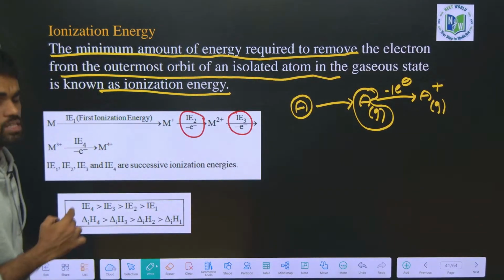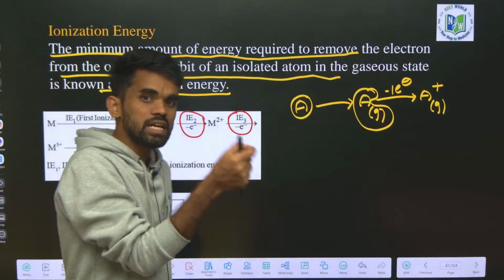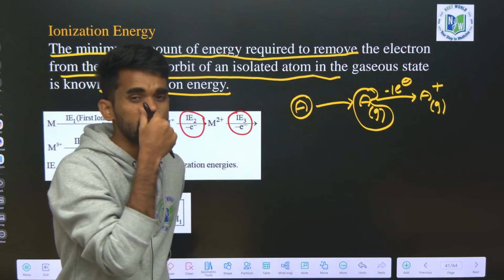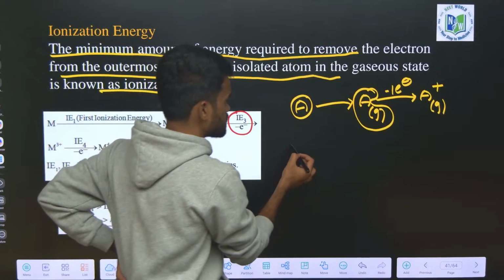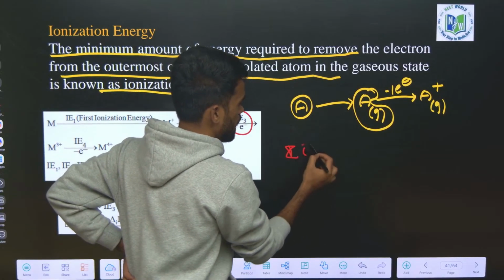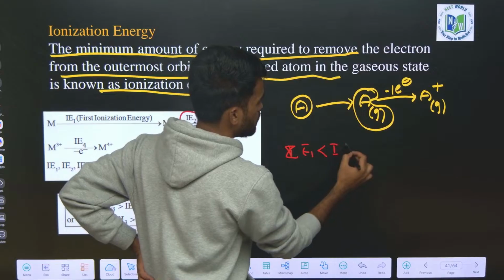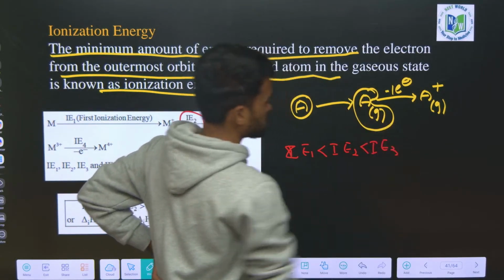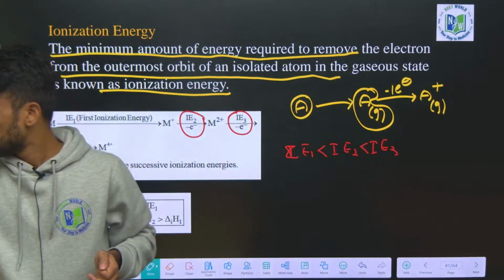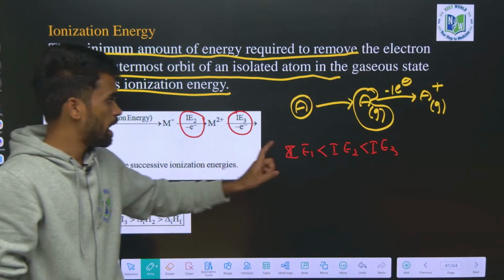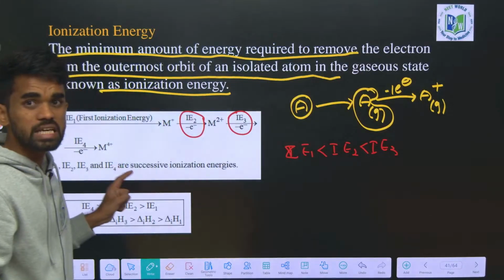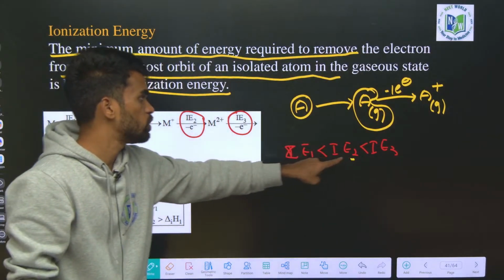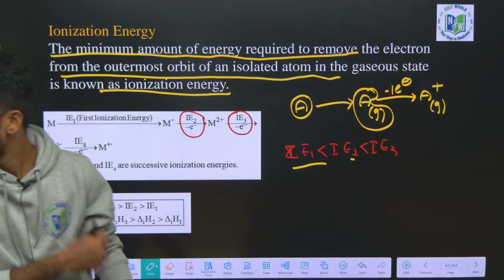Okay, always remember, removal of the first electron is easier than the other electrons. So always remember, successive ionization energy if they ask, IE1 will be smaller, then IE2, IE3, like this. Removal of the first electron is easiest. As the number of ionizations increases, the ionization value also increases. So IE3 is greater than IE2, greater than IE1, you can remember. Okay, right.